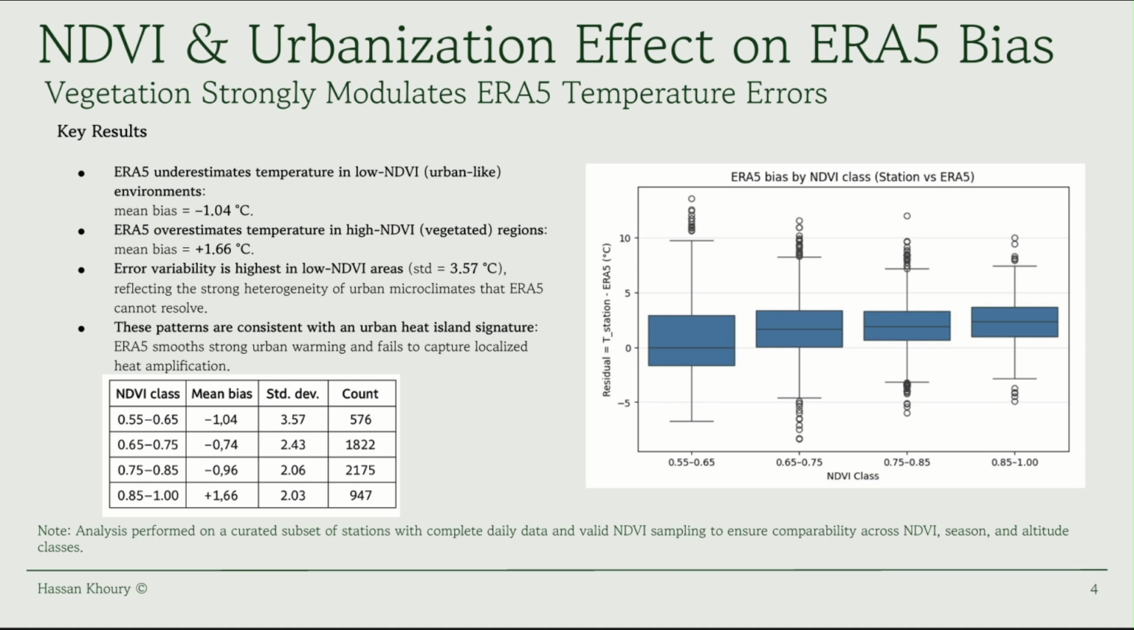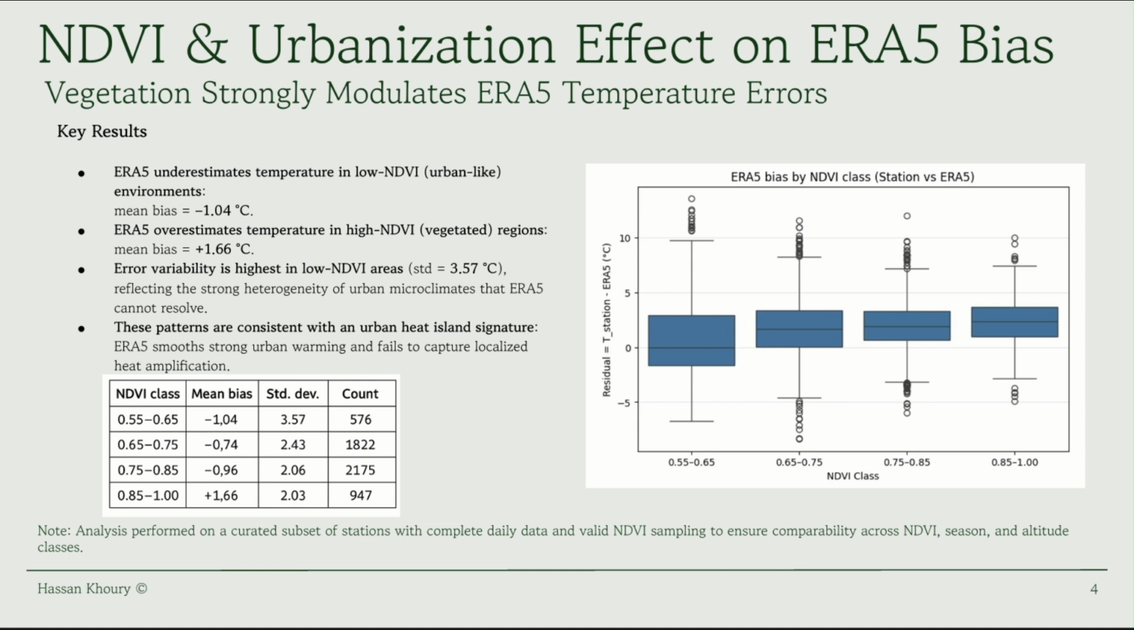We used NDVI as a proxy for urbanization. On this chart, the left side represents urban areas, low vegetation, and the right represents rural areas. You can clearly see that the error variability, the size of the box, is much higher in urban areas. The model struggles to capture the heterogeneity of city microclimates, whereas it performs much more consistently in rural, vegetated environments.